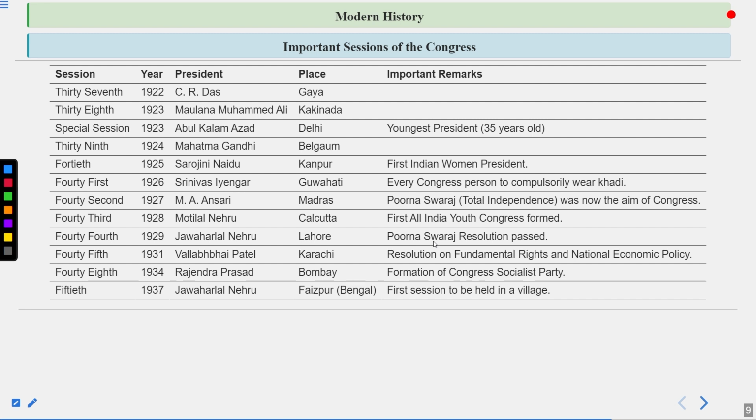Then comes the very important session, guys, the 39th session. That was held in 1924. Mahatma Gandhi became the president of Indian National Congress. Remember, this was the only time and last time when Mahatma Gandhi became the president of INC. This session was held in Belgaum. So do remember this one. This is very important. If you are thinking that Mahatma Gandhi was in jail, how did he become the president? In 1924, he came out of jail because of illness, but he also retired from active politics. So in 1924, Mahatma Gandhi became the president.